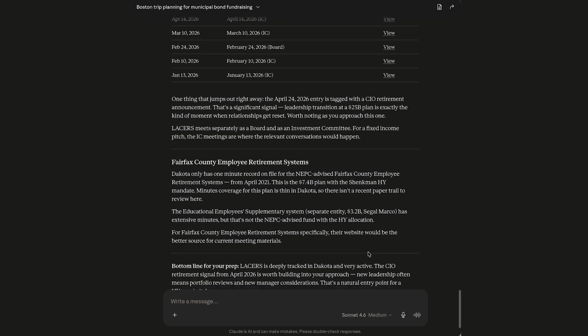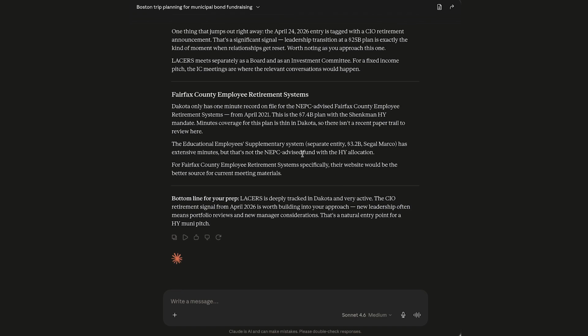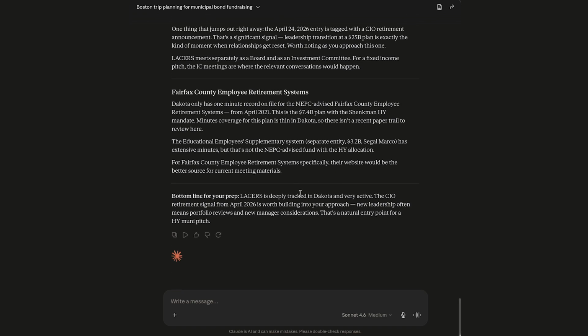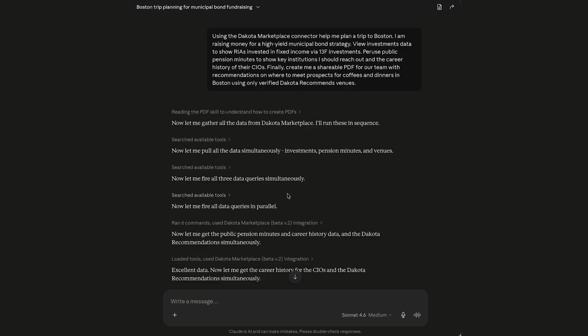For Fairfax, we had less information, but it does call out the Educational Employees Supplementary System, which has an NEPC-advised fund in a high-yield allocation. LACERS is called out as the best, but again, all of this was planning this one trip with just a few prompts. That will wrap it up for today, but we hope this is helpful at showing how you can use all of the different datasets in Dakota Marketplace to help you fundraise more efficiently.